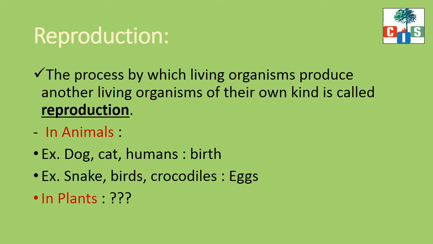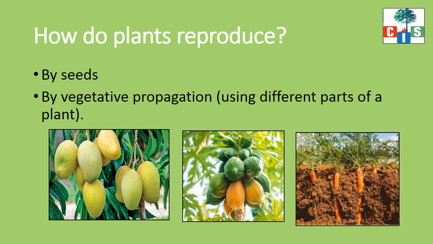But what about plants? How do they reproduce? That we are going to see further. Let's see. Plants reproduce either by seeds or by their vegetative parts, which is called vegetative propagation.